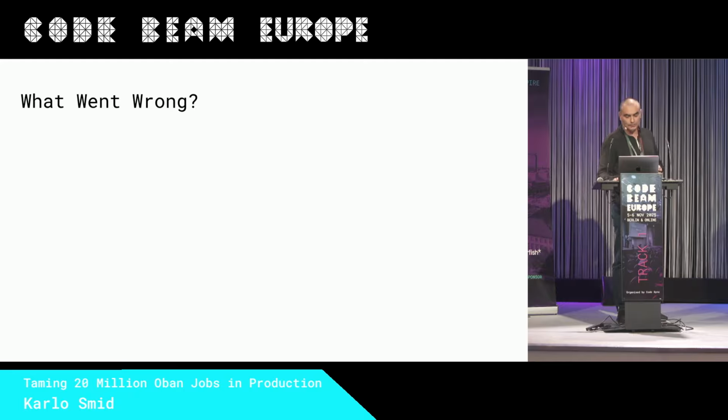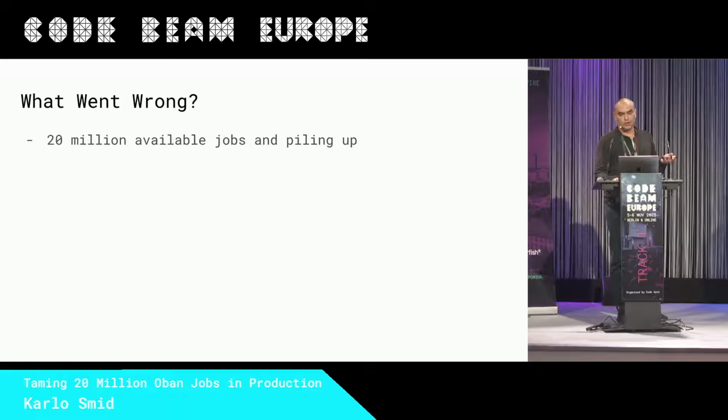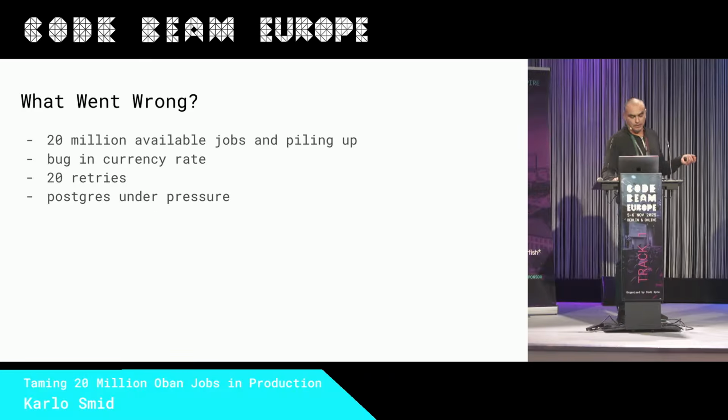So what went wrong? We got 20 million Oban jobs just sitting in available state. Nothing was moving into executing state. We had a concurrency retry logic, and with number of retries 20, even with this backoff algorithm, what happened? We hammered the Postgres database.